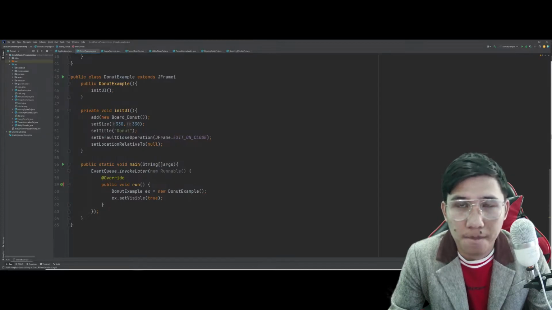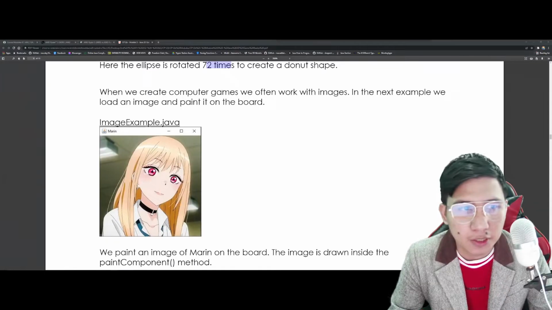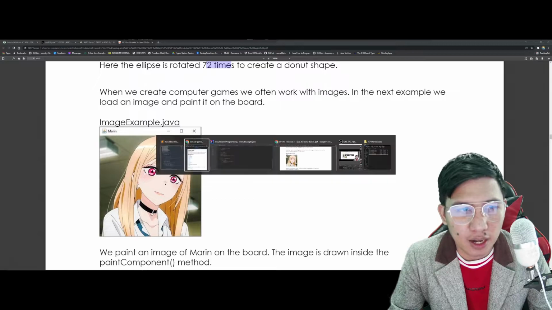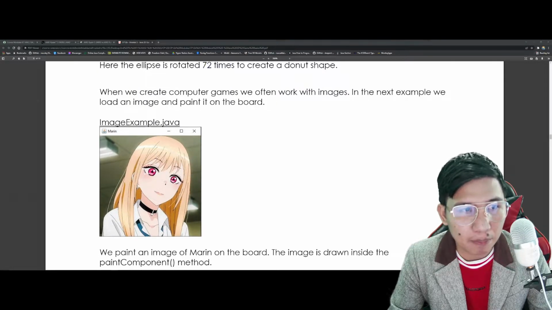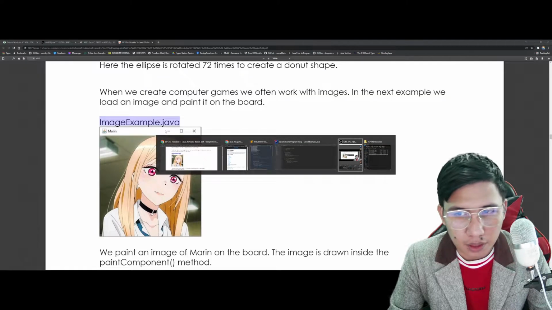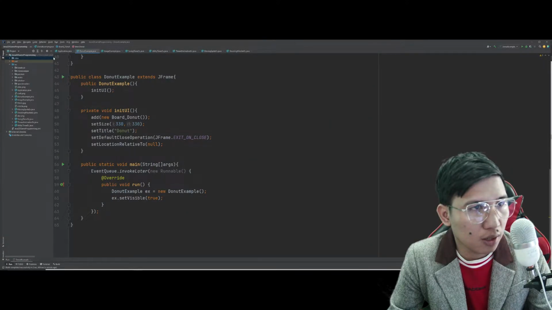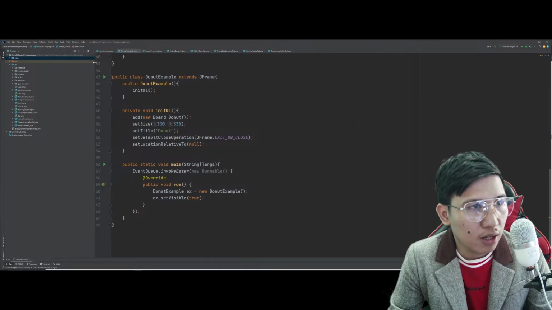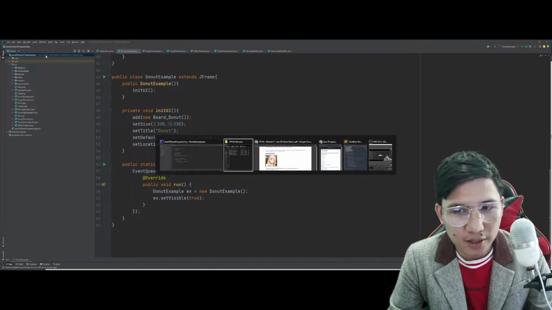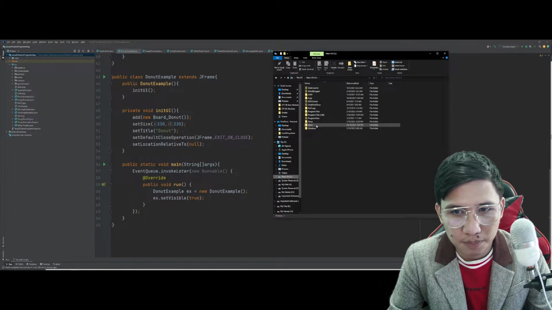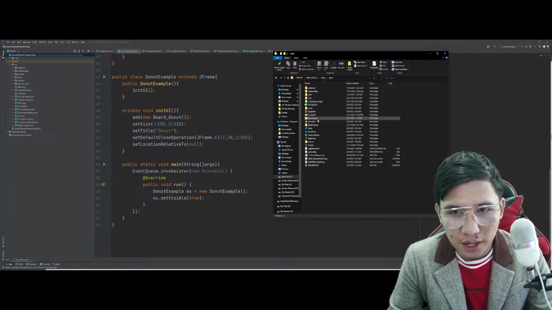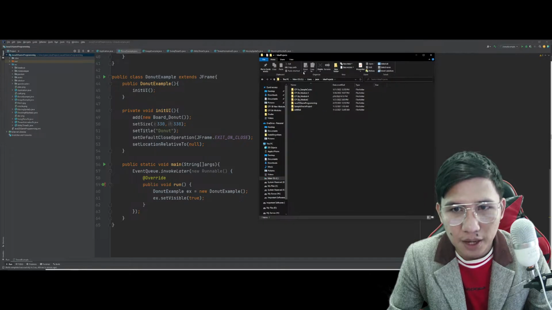And this one. Okay. So, for the image example here, alam naman na siguro natin kung paano maglagay or maghanap ng source, 'di ba? So, everyone, I want you guys to navigate the path where your IntelliJ projects are stored. So, we have here, in my case, that's the path. So, idea projects. Ayan. Tapos, anong pangalan nito? Java 2D game programming na project.